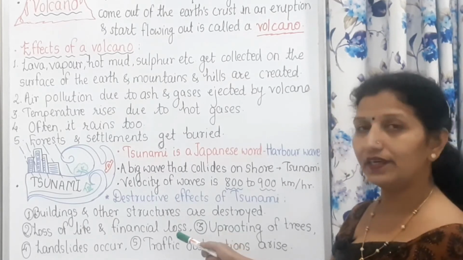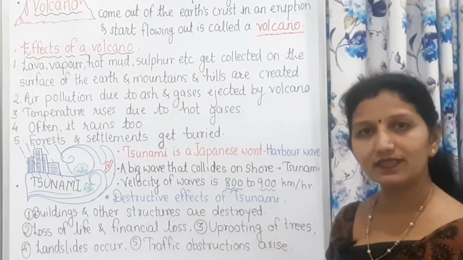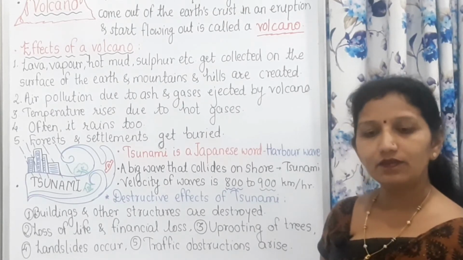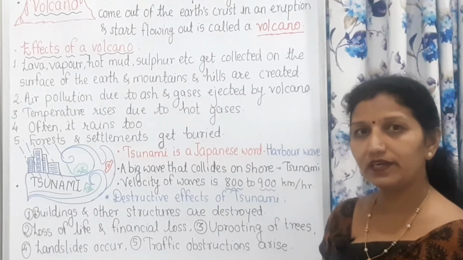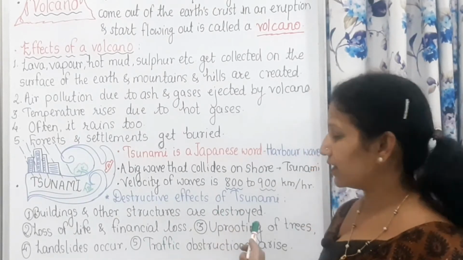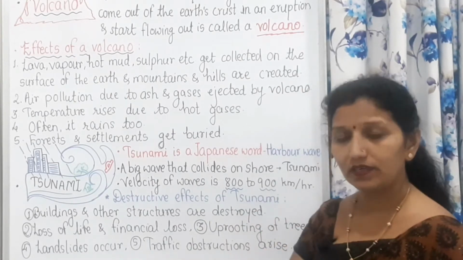And in tsunami it is too much. Uprooting of trees occurs. No doubt, when the wave comes with so much speed, these trees will be uprooted. Then landslides occur. The land has landslides and it gets separated at some places also.